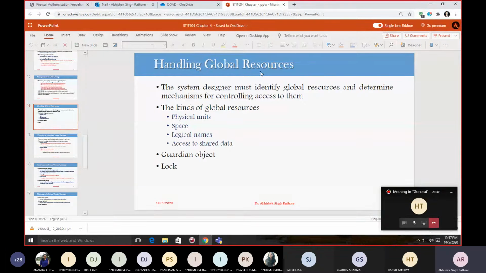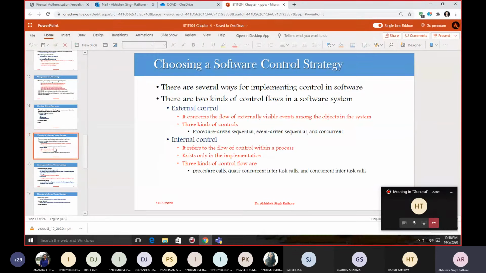Then we covered how to handle our global resources. We covered guardian objects and locks, and we identified that locks are much more comfortable and simpler, because guardian objects require some access control paradigm, and you need context switching, so there is a cost associated with guardian objects and so on. Now the next step for creating a system design is choosing our software control strategy.